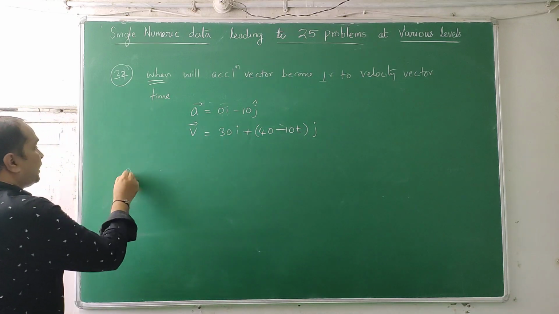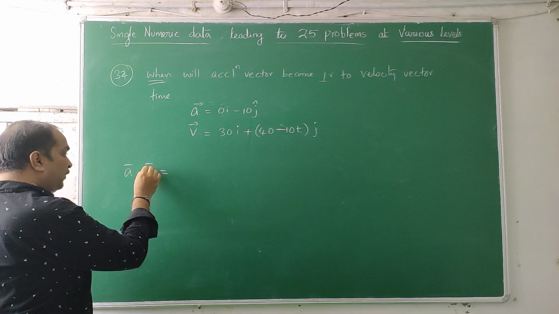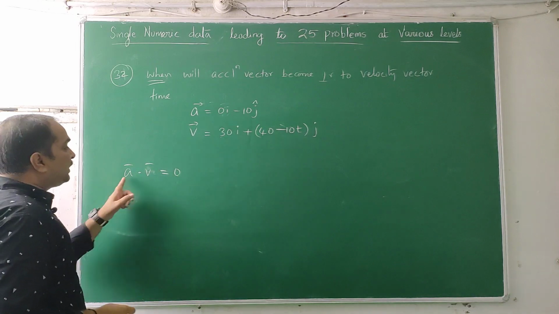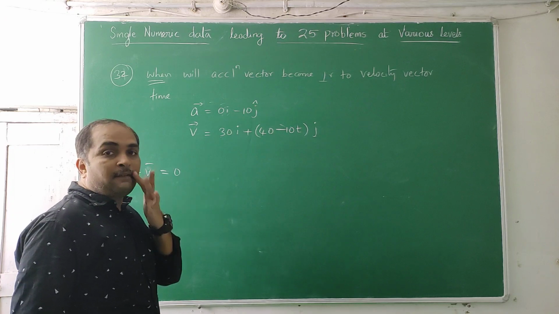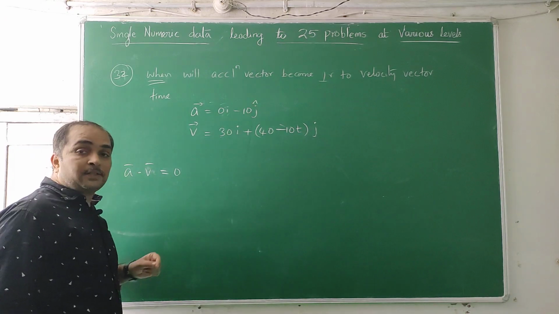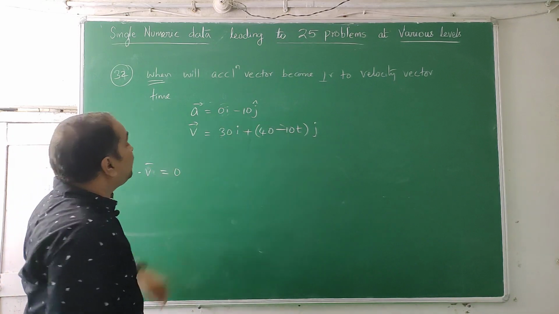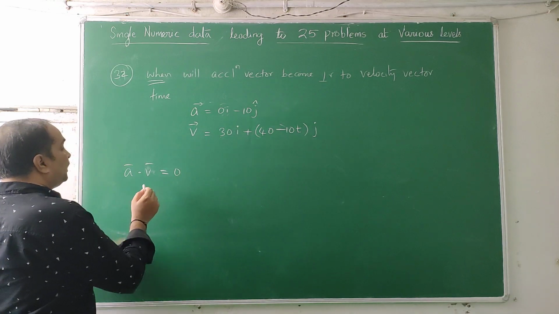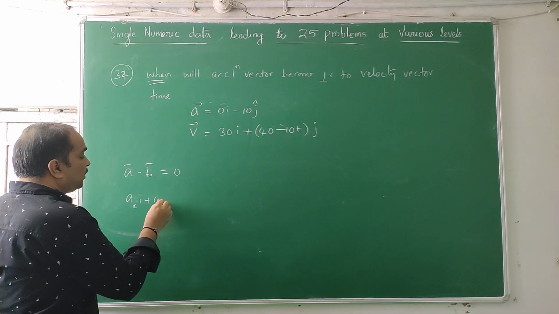The formula is: a bar dot v bar is 0, then the a vector and v vector are perpendicular. So you have to have knowledge of vectors. I told you, as the level increases, level 4, level 5 questions will be like this. Whenever the dot product is 0, the vectors are perpendicular. So how do we do the dot product? For example, a bar dot b bar is equal to ax i cap plus ay j cap.